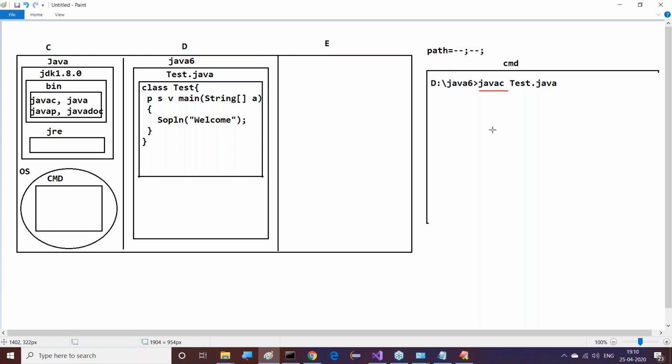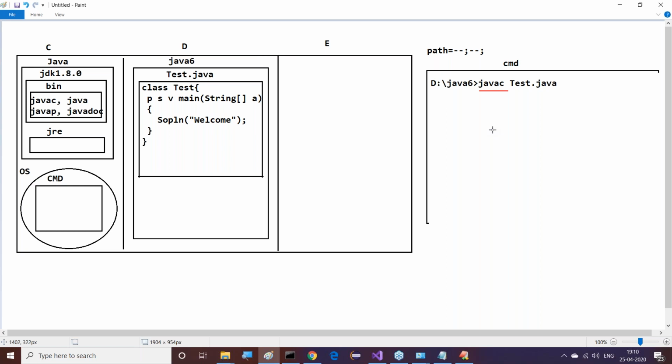After taking the javac command, the operating system will search for the javac command in its internal commands list. Windows operating system has MS-DOS commands. Like this, Linux has its own commands list, and Mac has its own commands list. Each and every operating system has its own commands list. First, the operating system will search for javac in its internal commands list.